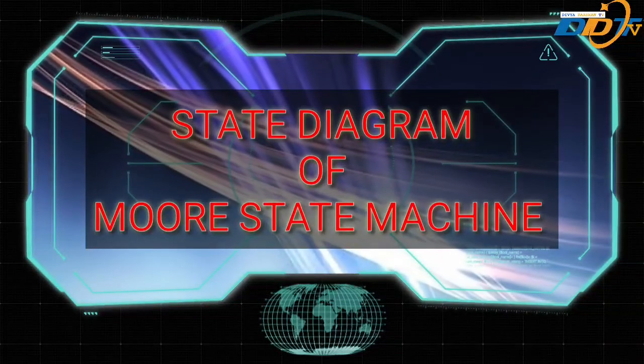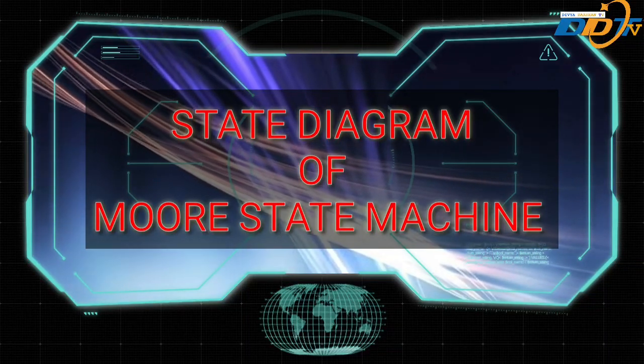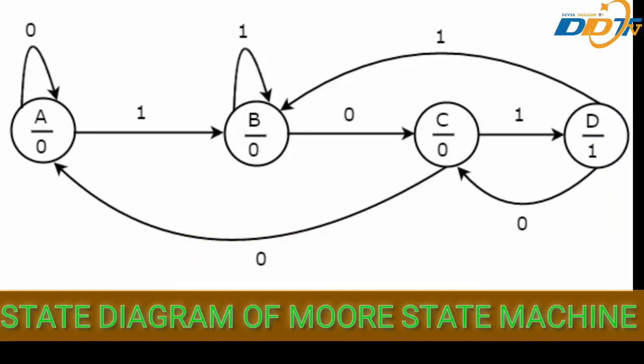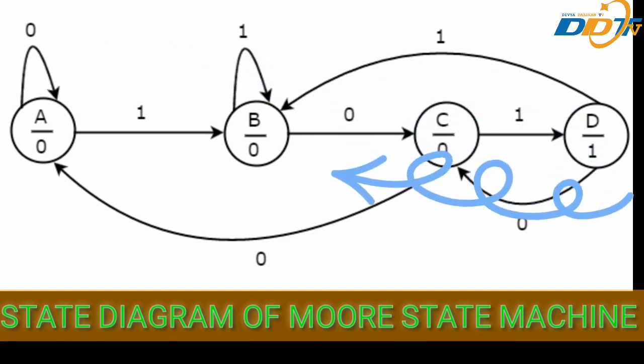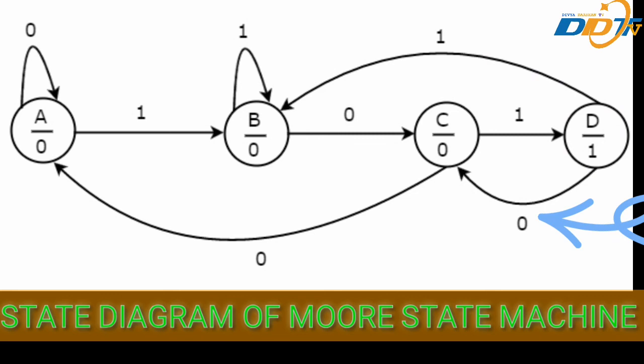Now we will see the state diagram of Moore state machine. So this is the state diagram of Moore state machine. In this figure there are four states, namely A, B, C and D. These states and the respective outputs are labeled inside the circle. Here only the input value is labeled on each transition. In this figure there are two transitions from each state based on the value of input x. In general, the number of states required in a Moore state machine is... so that is our finite state machine.